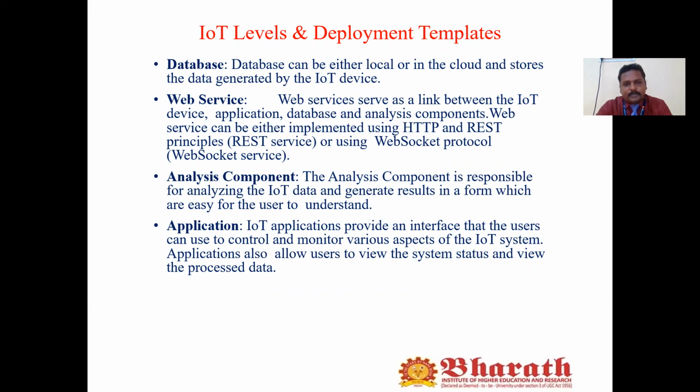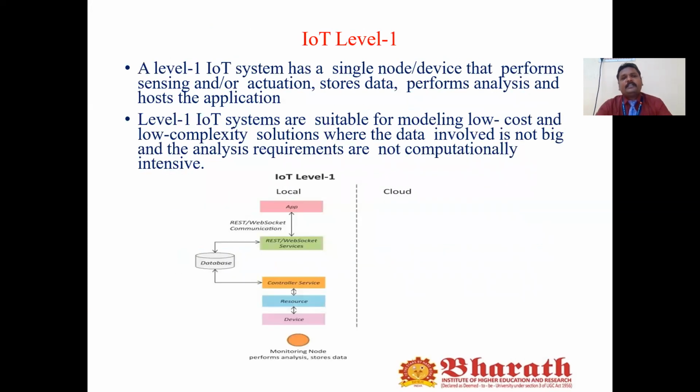Then another component is the analysis component. We need to analyze the IoT data. We have to use different kinds of software to analyze the data, so that it is easy for the user to understand. Then we can develop the applications. The applications allow the users to view the system status and the processed data. So we have the different IoT levels: IoT level 1, IoT level 2, IoT level 3, IoT level 4, IoT level 5, and IoT level 6.